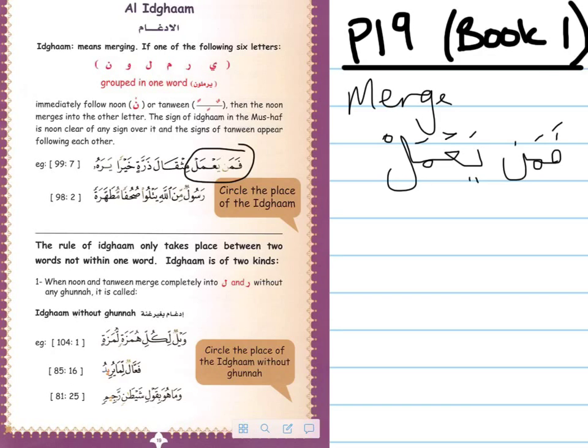What you will notice is we don't actually say فَمَن يَعْمَلْ with the Noon clearly. In order to join these two, we say it merged. So the question is, what's happened to the Noon? Where's this letter gone? What we end up saying is this: فَمَن يَعْمَلْ.